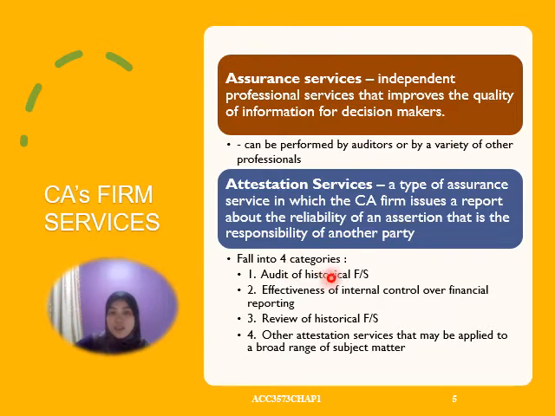There are 4 categories of attestation service. That is audit of historical financial statements, which is what external audit does for all the financial statements. Sometimes you can audit internal control over financial reporting. Then review of historical financial statements, and other essential services of a broad range based on the requirements of the client.